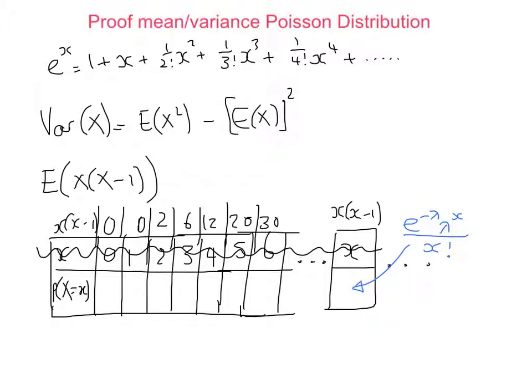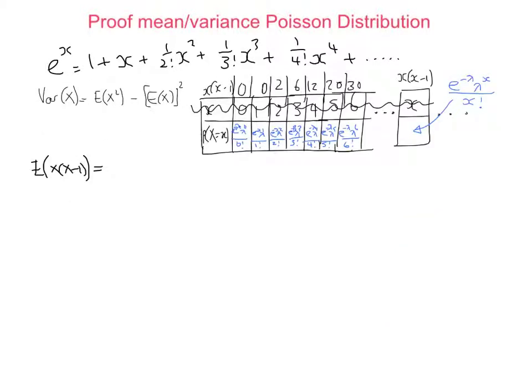So the mean in the usual way, this times this, plus this times this, plus this times this, and so on forever. Okay, so here we go. We're going to do this one times this probability plus this one times this probability, and so on and so forth. So we get 0 for the first two, won't bother writing them down.